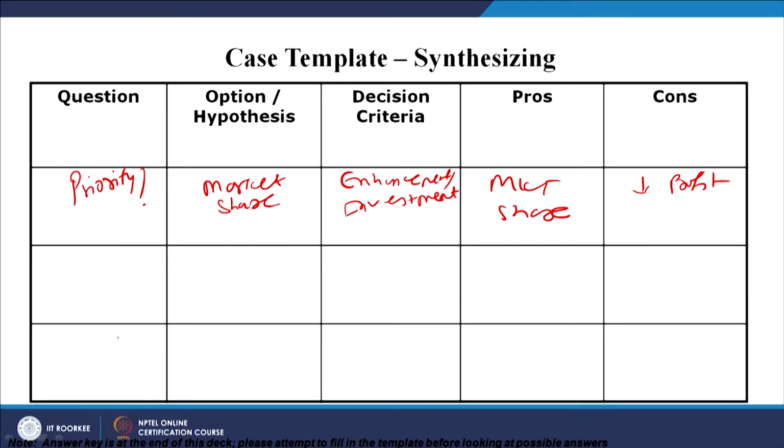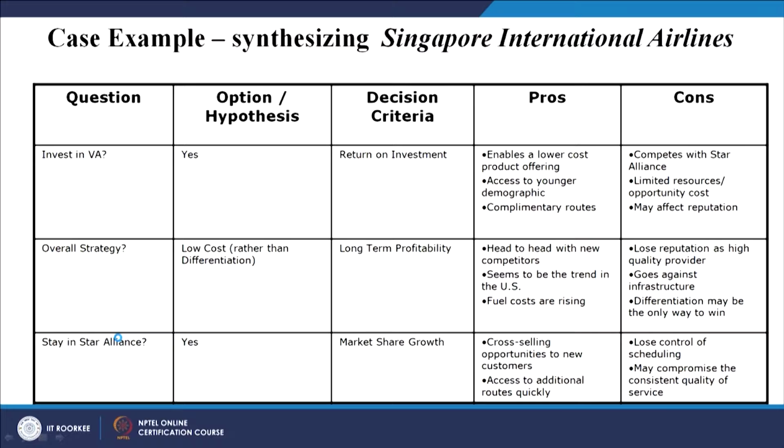Now, if we cover like this for this particular case study of Singapore International Airlines, what will we do? We will find out the question whether we should make the investment in VA or not, and the option and hypothesis is yes, we make the investment. What will be the decision criteria? ROI, right. So, here we are looking for the money return on investment. What will be the pros? Whenever we make the investment, it will enable a lower cost product offering. In India, this is also a very common practice.